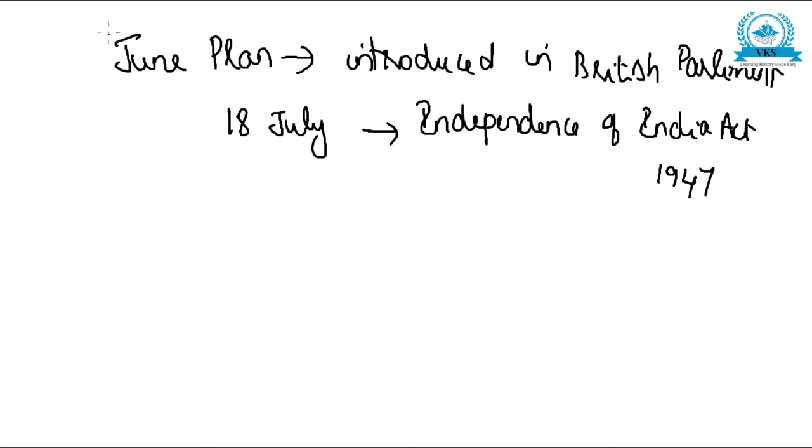So the Mountbatten Plan, also called the June Plan, was introduced in the British Parliament, and later on 18th July it was ratified into the Independence of India Act 1947.